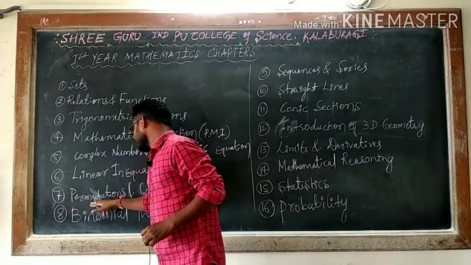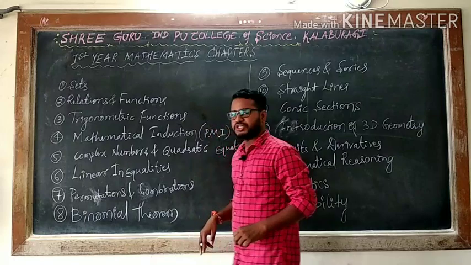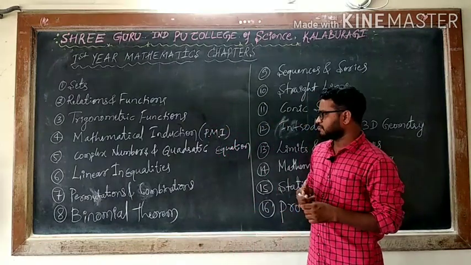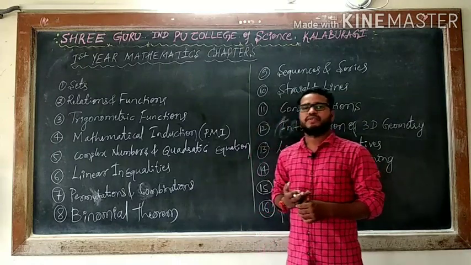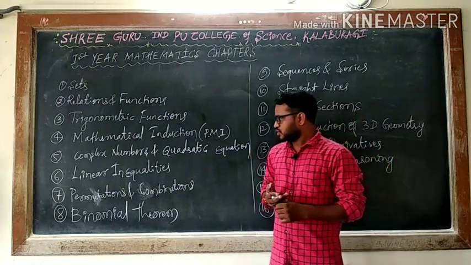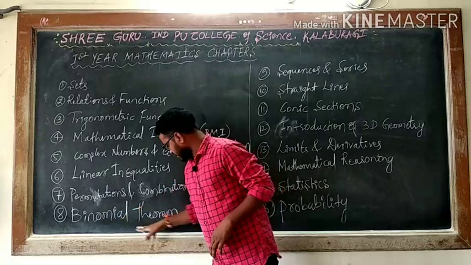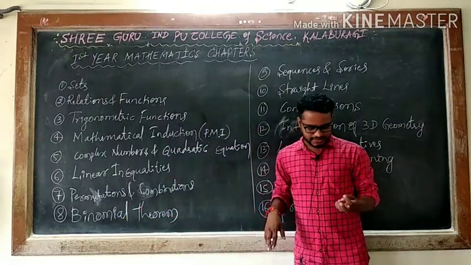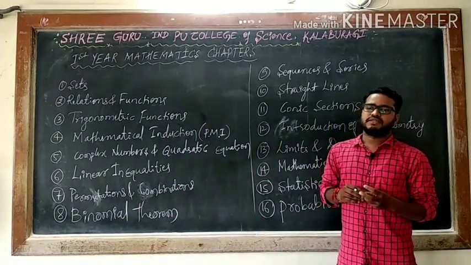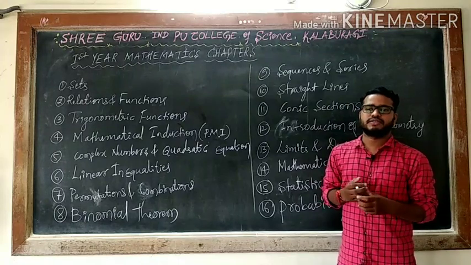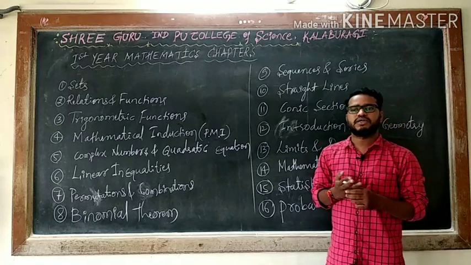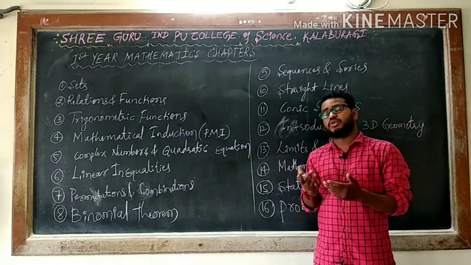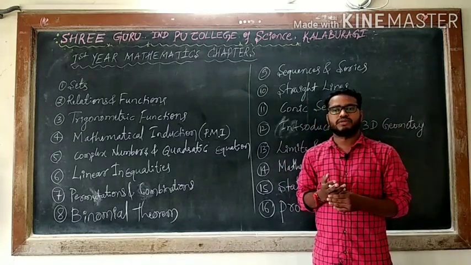And next one will be the 7th chapter, permutations and combinations. In the case of permutations and combinations, we will study arrangement and selection of objects. So next will be the binomial theorem. In the binomial theorem case, in the previous year you have done some formulas: a plus b whole square, a plus b whole cube, a minus b whole square, a minus b whole cube.